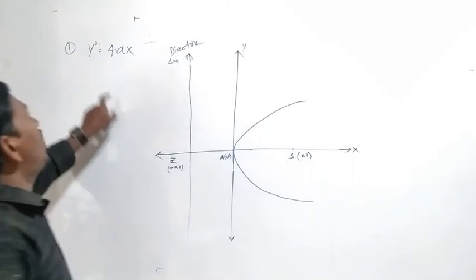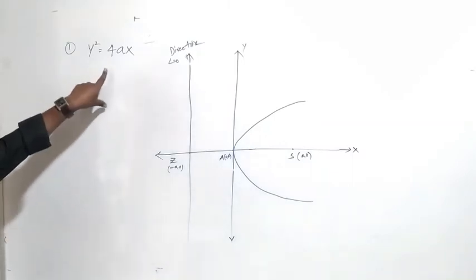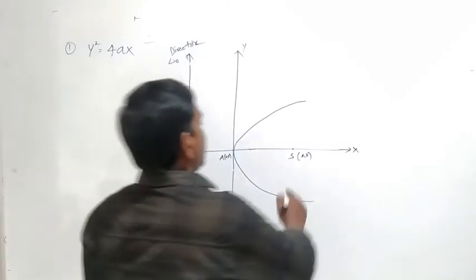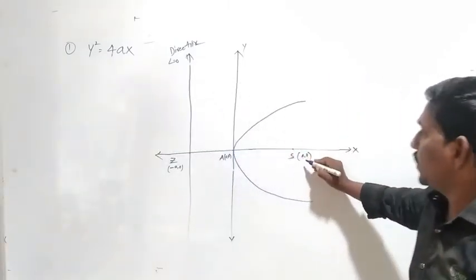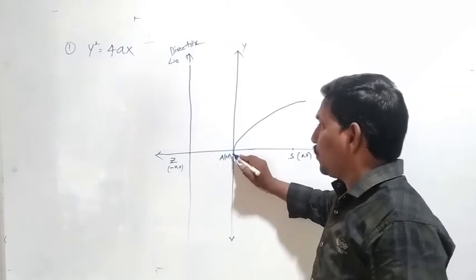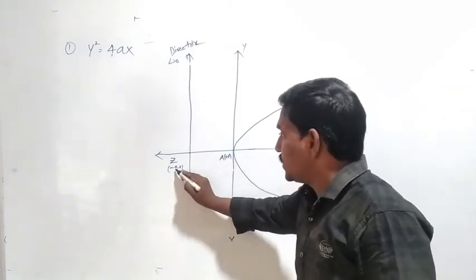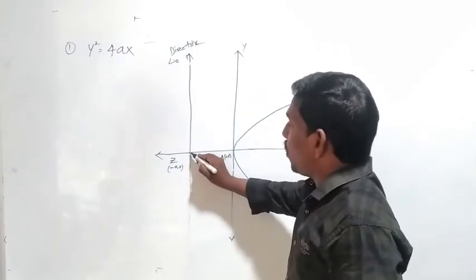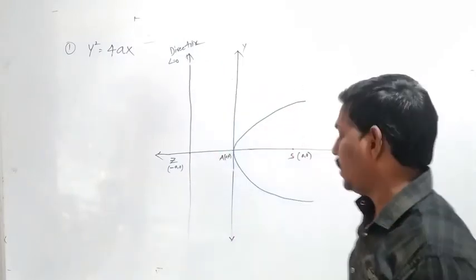This is the shape of y square equal to 4ax, and this is the fixed point S, a, 0, and the vertex of the parabola is 0, 0, and Z is minus a, 0. This is the directrix. The point on the directrix Z equal to minus a, 0.